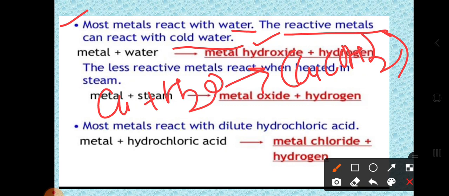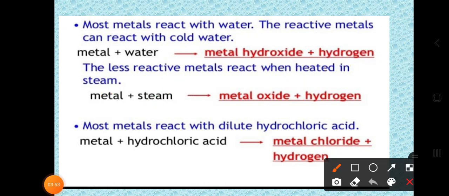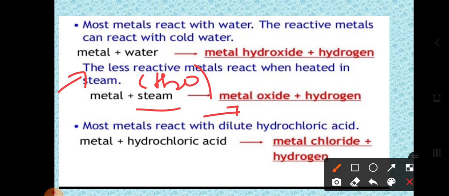It gives the metal hydroxide with the formation of hydrogen. Some of the less reactive metals cannot react with cold water, so they react with steam. Steam is nothing but one of the forms of water itself. So when the metal reacts with steam, it gives the metal oxide.